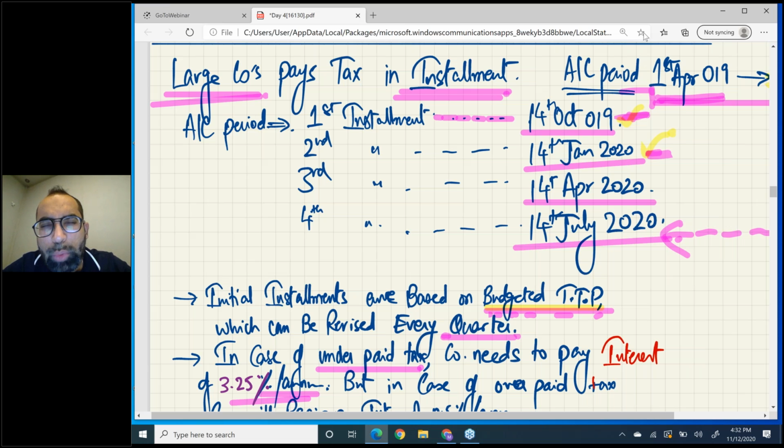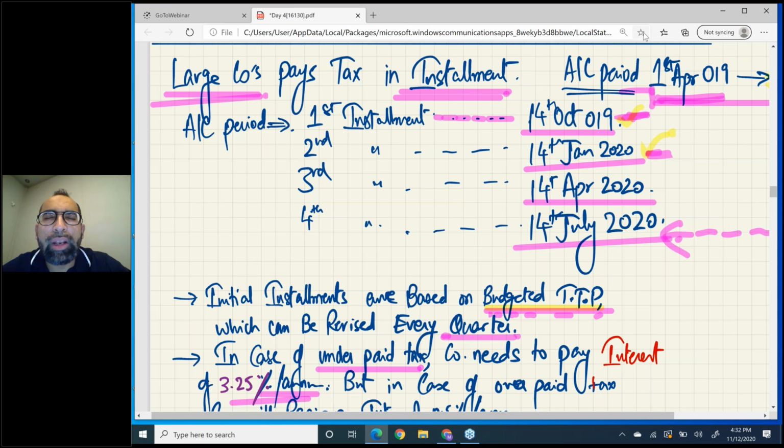I just told you this orally, but this thing will come in today's past paper. So for small companies, the tax payment due date is 9 months plus 1 day from the end of the accounting period.